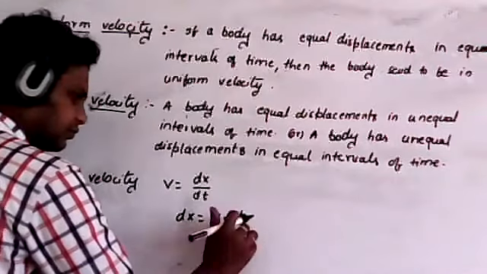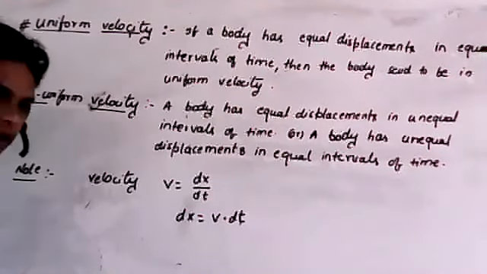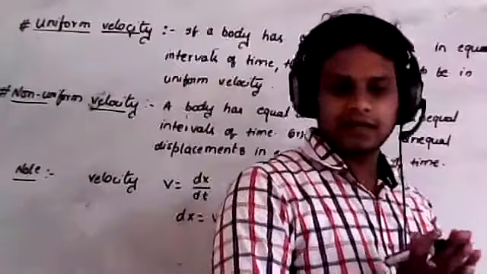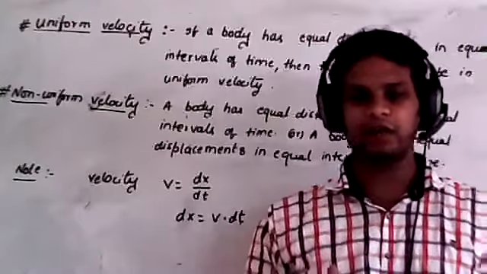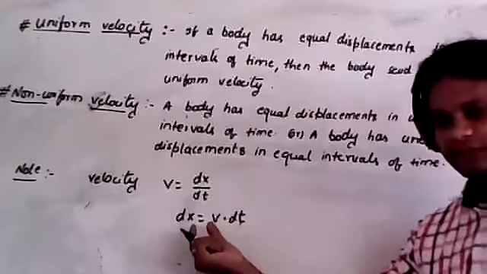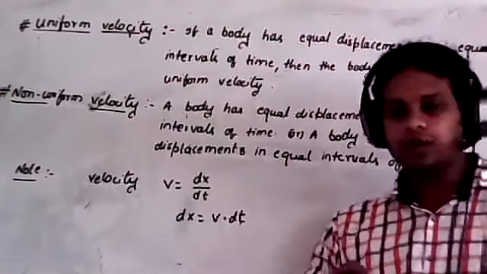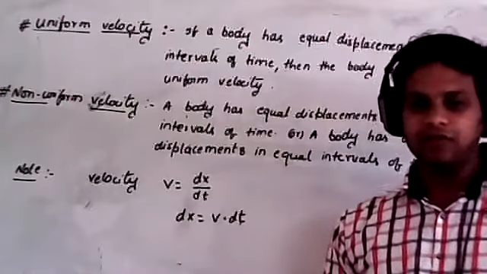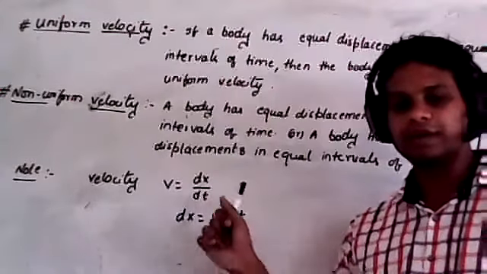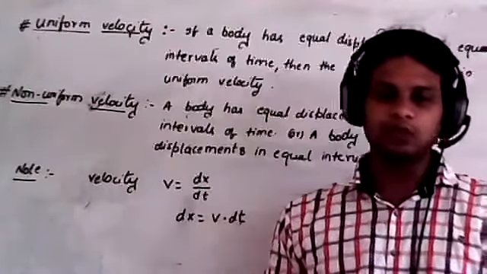Shall I write like this? Now listen, where dx is the small displacement and dt is the small interval of time. Now, in order to get the total displacement, remember we have to integrate. So remember this point.